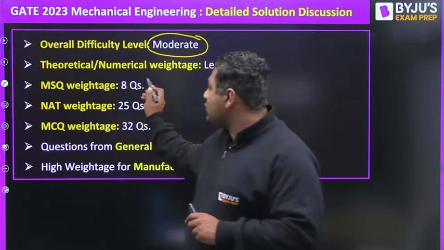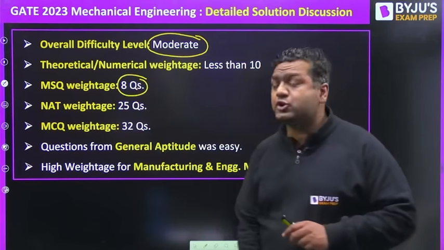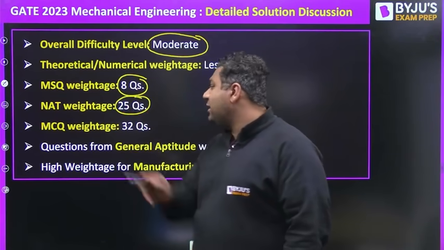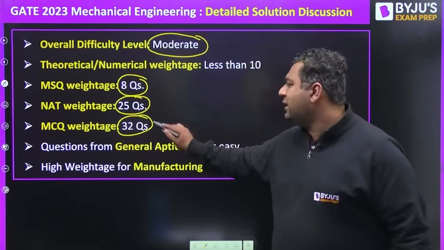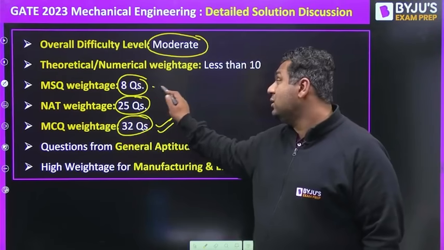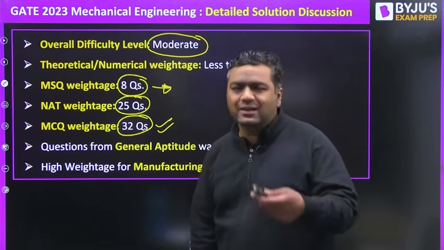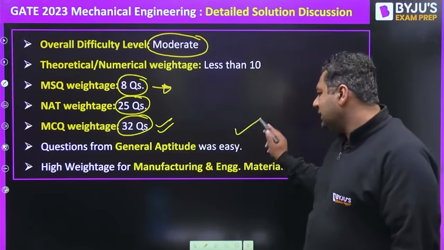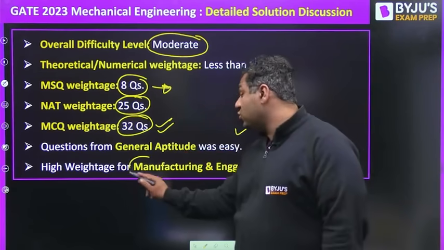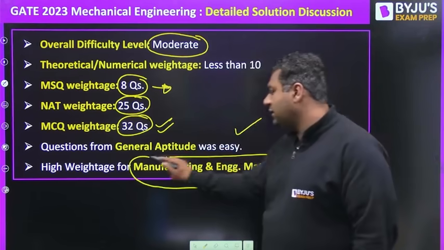And guys, MSQs were 8 questions. Numerical answer type were 25 questions. MCQs were 32. So as usual, they were highest in number, but MSQ weightage relatively increased from the last year papers. And then, my dear, aptitude was easy, and the highest weightage was for manufacturing engineering and materials.